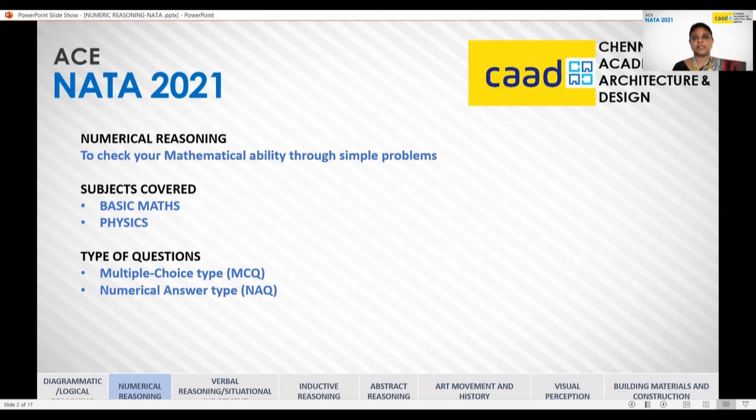The type of questions which appear under this section will be multiple choice questions or numerical answer type questions. Multiple choice questions have 4 options, out of which you have to select one correct option. Whereas the numerical answer type questions will not have any options. You have to solve the problem, find an answer, and enter the numerical value in the answer sheet.